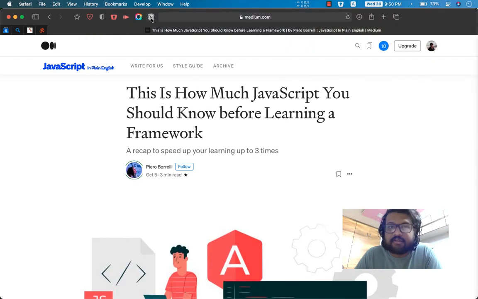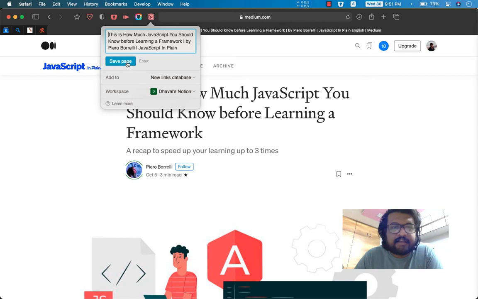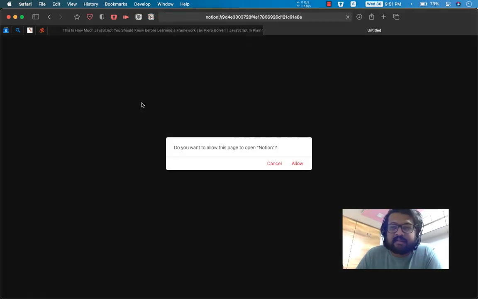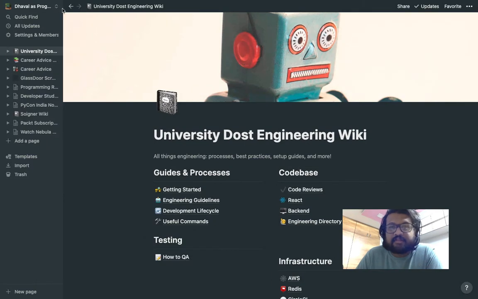I'll click on this Notion web clipper thingy, and I'll just hit save page. It should work. Open desktop application. It will ask us to allow every time, and it should do the job.